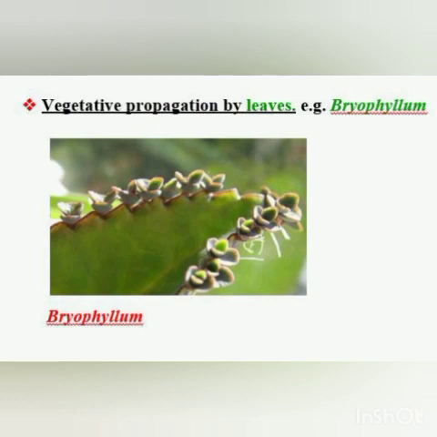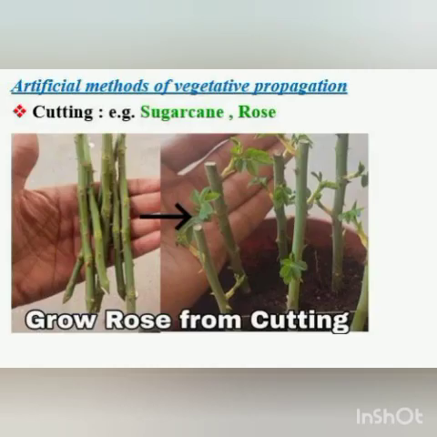Now we come to the artificial methods of vegetative propagation. First one is cutting. Examples are sugarcane and rose. Here you can see the stem is cut into small pieces, and each piece of the stem has a bud. So there should be a bud, and then each stem piece is planted and it grows into a new plant.